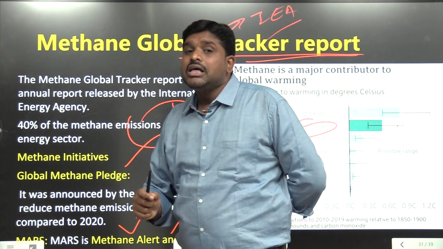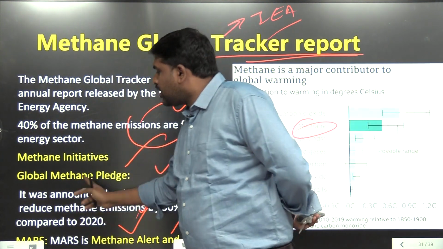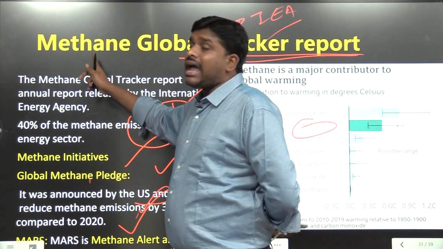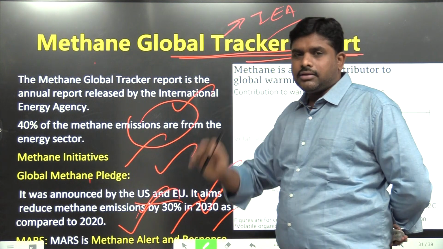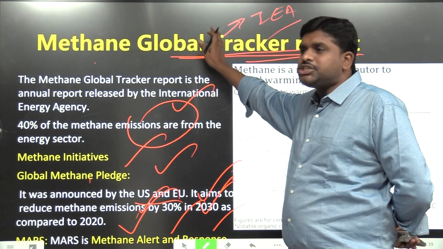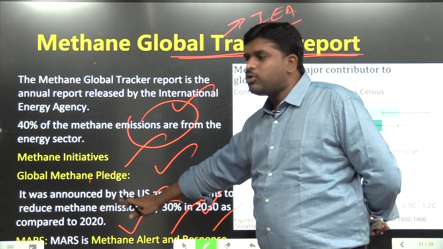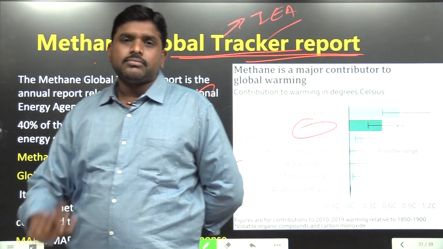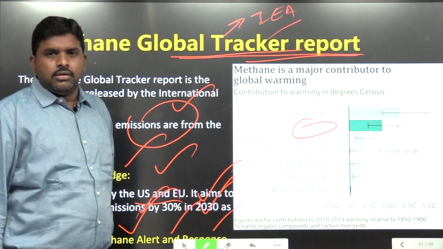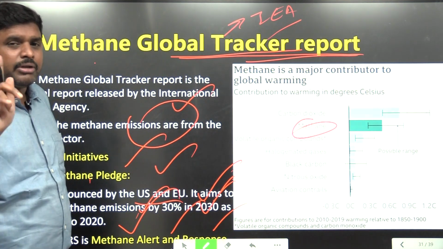These are the two methane initiatives, and the report tracker is the Global Methane Tracker Report, released by the International Energy Agency. The pledge was made by the European Union and USA, and MARS is an agency of the United Nations Environment Programme, UNEP. Methane is very important from the prelims point of view.